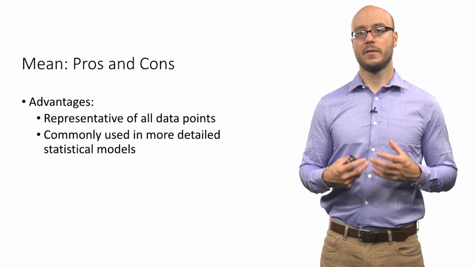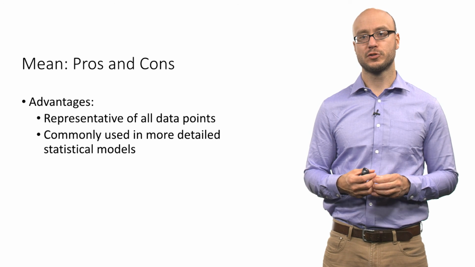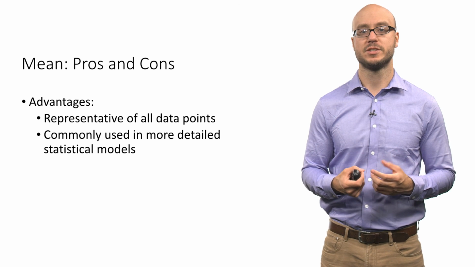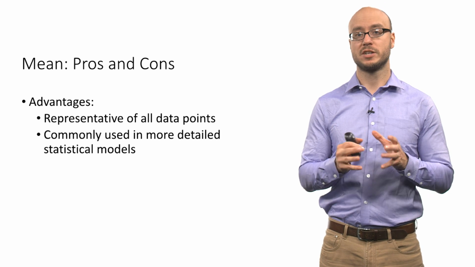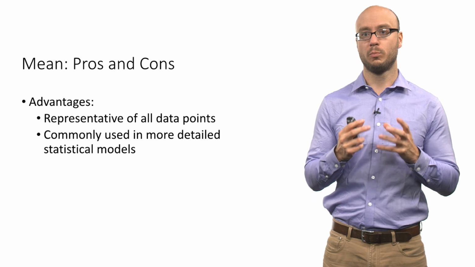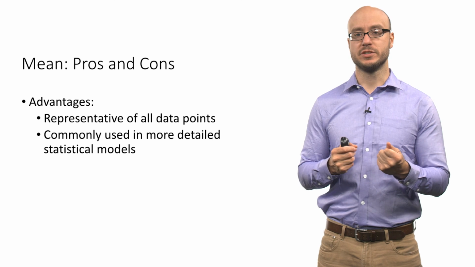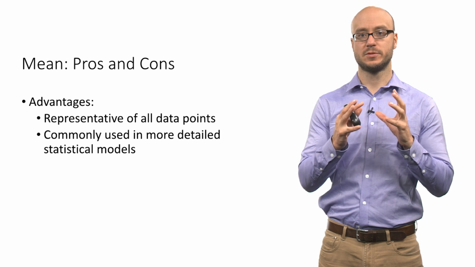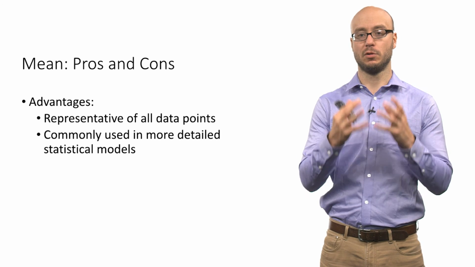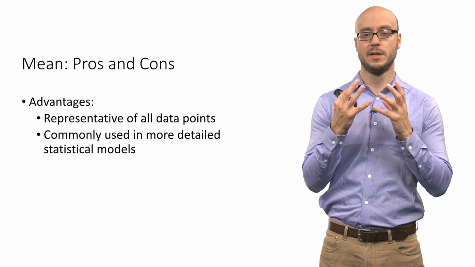So when we talk about the mean, there are certain advantages and disadvantages. As a measure of central tendency, the whole point of the mean is that you have all these observations, but you want to reduce the information to just a typical observation.